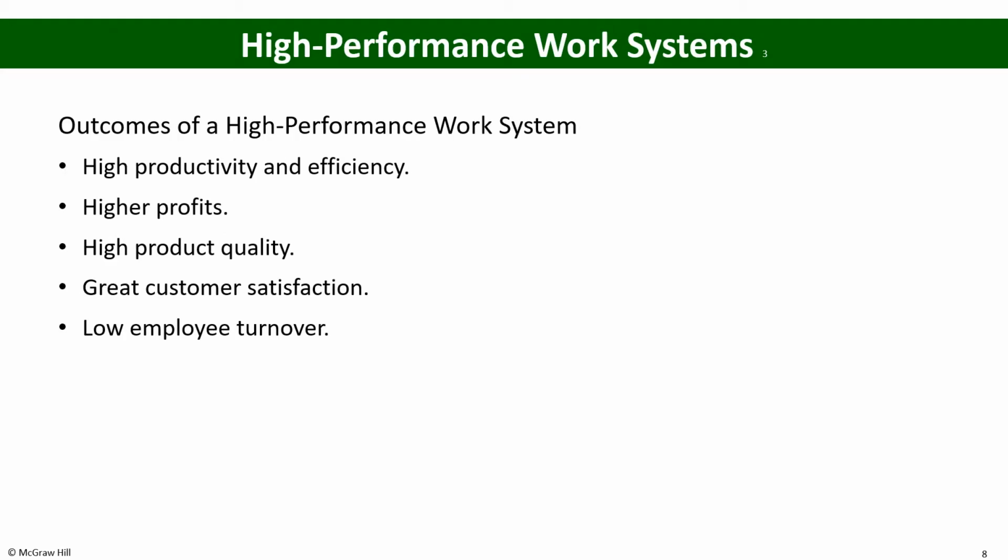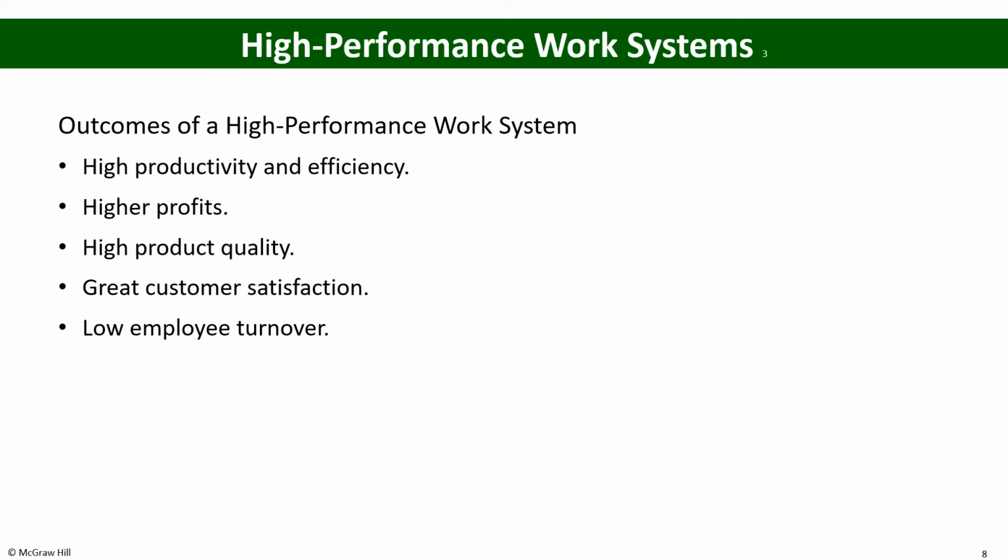High performance work systems lead to high productivity and efficiency, and high performance leads to high profits, high product quality, greater customer satisfaction, and low employee turnover. If your employees are highly satisfied, that leads to high satisfaction of the customer as well, and that leads to higher productivity, and that leads to higher profits.